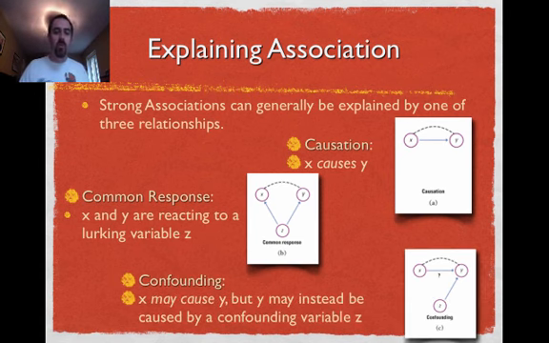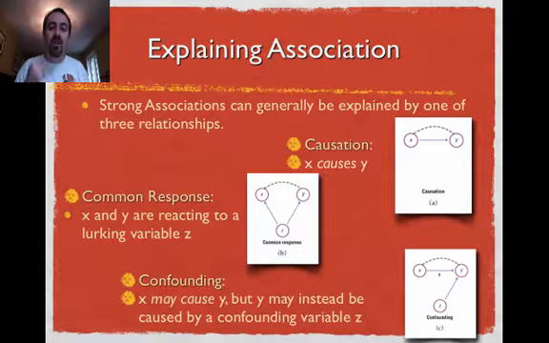And then the third one is confounding. Confounding is where X may have a relationship with Y, but really there might be a third variable that's actually the one causing Y. And the issue is you cannot tell in the context of your data which one is actually causing Y. So to review, we have direct causation.